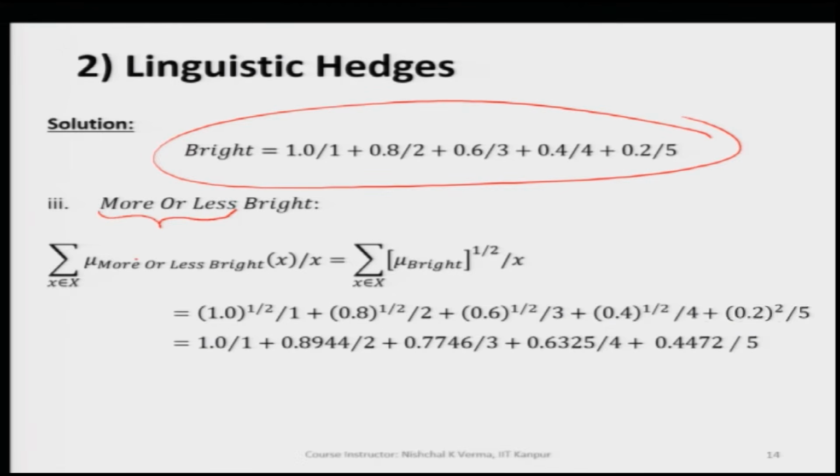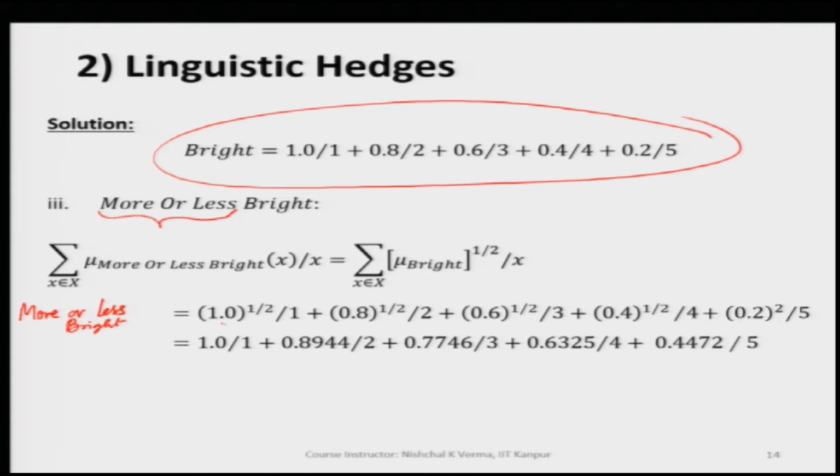So, let us find more or less bright. The more or less bright fuzzy set is here.